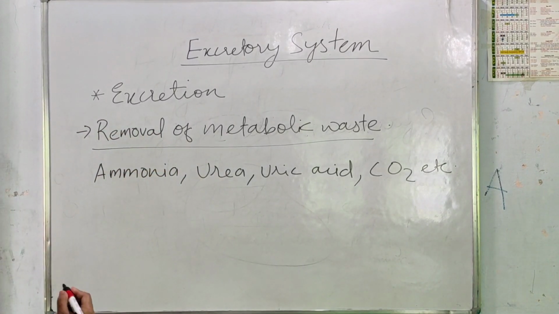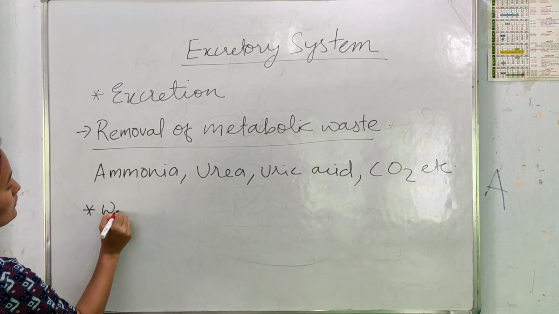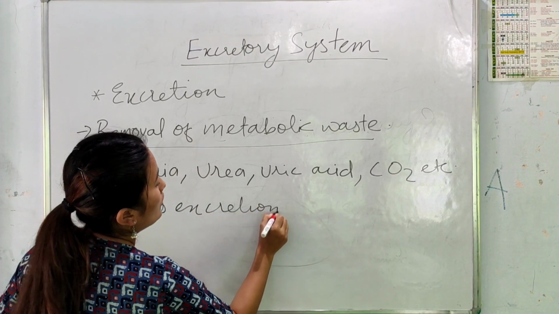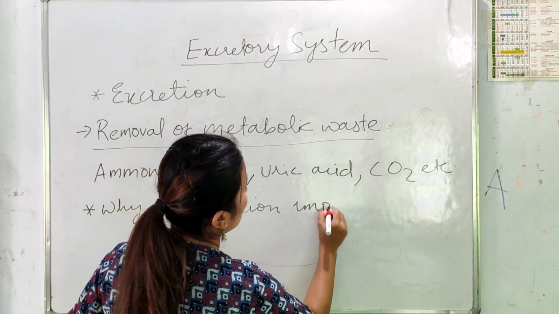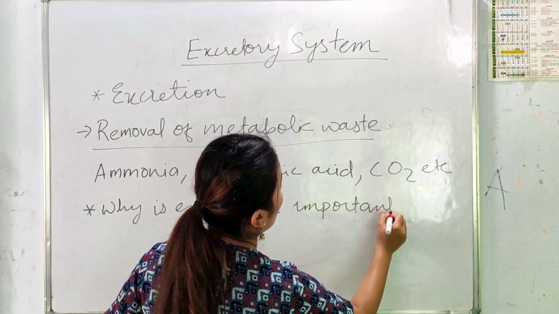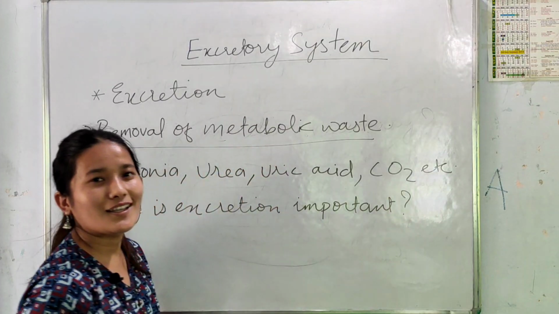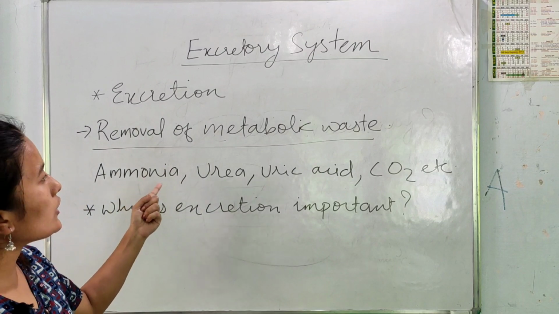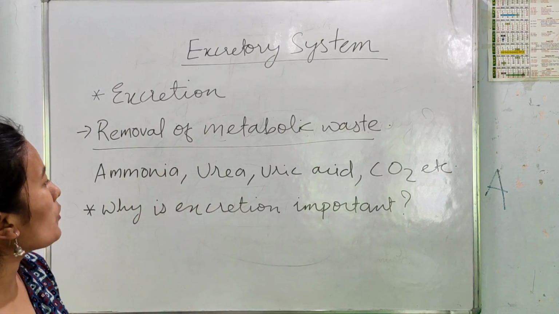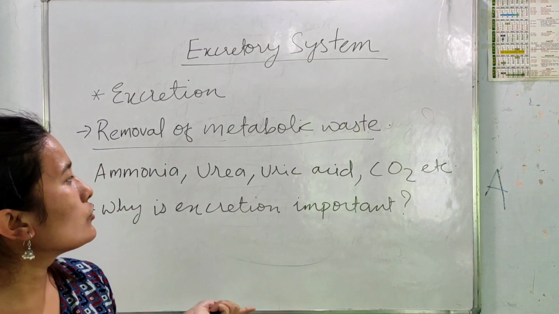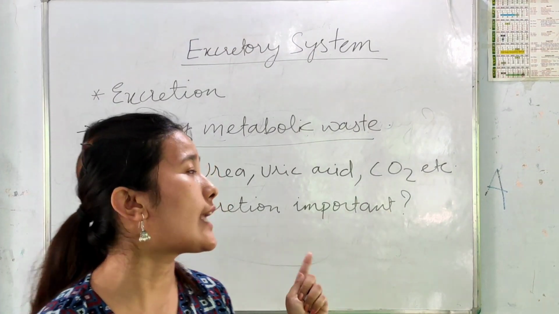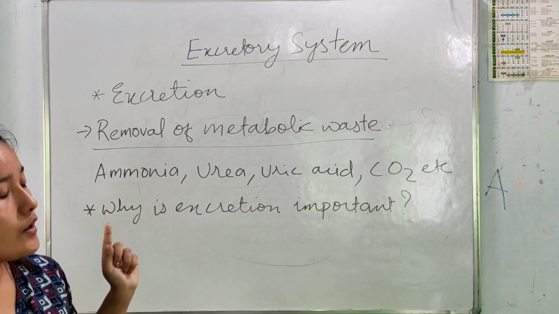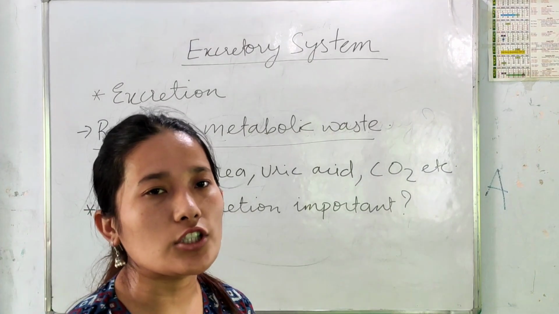So the next point is, why is excretion important? Excretion is important because if these toxic metabolic wastes are present in our body, they are going to deteriorate the environment of a cell, thus creating a hindrance in the functioning of the cell.